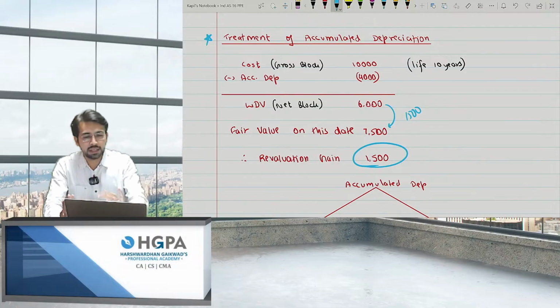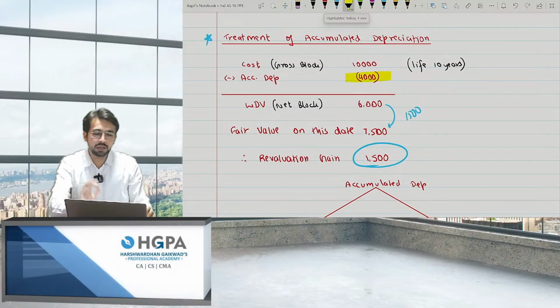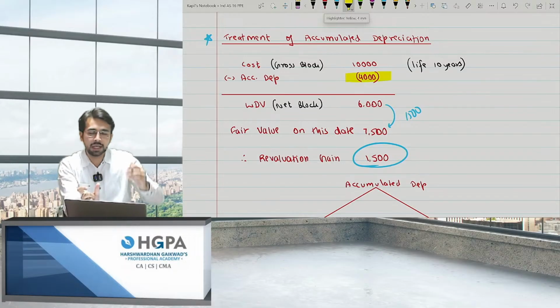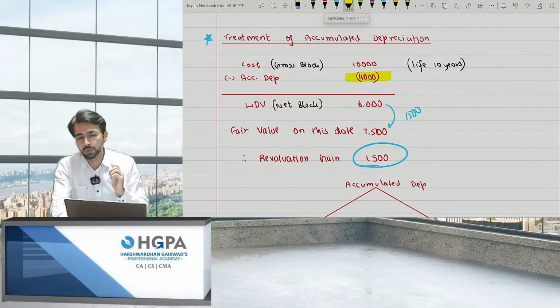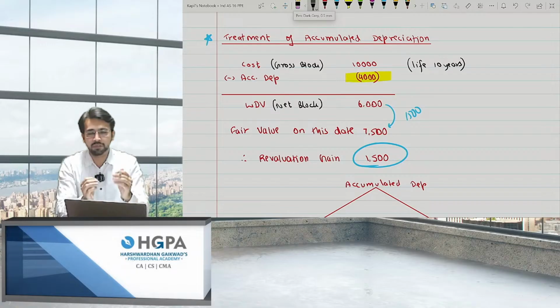Now I'm not talking about this. I'm talking about this 4,000. What to do of this 4,000? What to do of the accumulated depreciation in case of revaluation? We have two methods. You can follow any of the methods, whatever you like. But the institute asks you both the methods, so give the answer by both the methods.